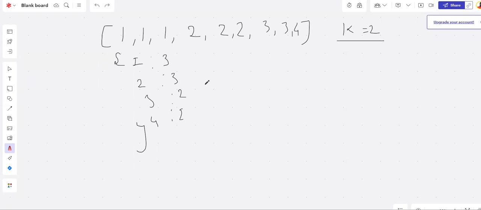One approach we can think of is a frequency bucket. Whatever the length of this array is, let's initialize an empty array with one more element.